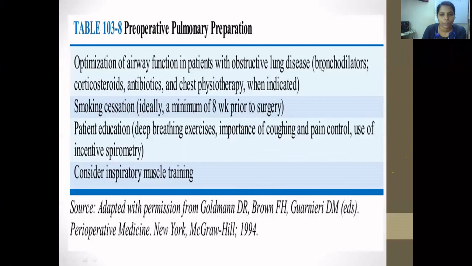Then optimize with bronchodilators, corticosteroids, antibiotics, chest physiotherapy, and smoking cessation, ideally a minimum of 8 weeks prior to the surgery. Patient education is important, like deep breathing exercise, importance of coughing and pain control, and use of incentive spirometry. Consider inspiratory muscle training also.